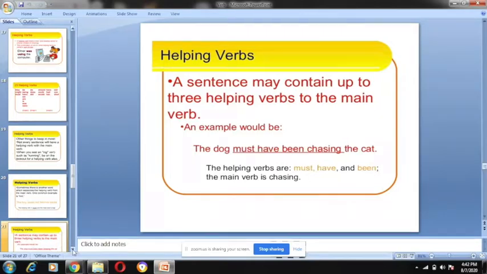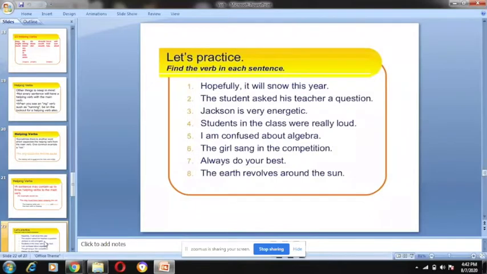Now, find the verb in each sentence. Hopefully, it will snow this year. Will snow.